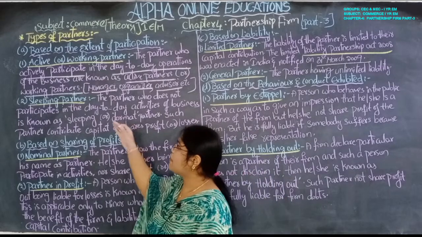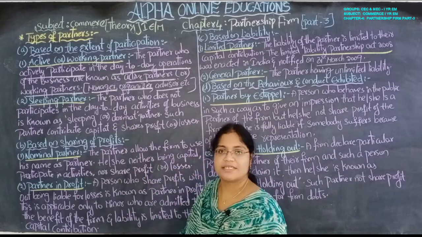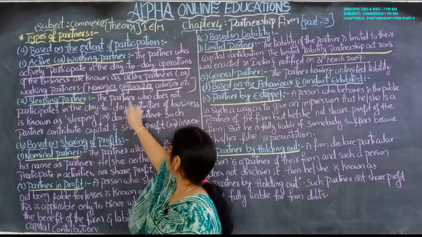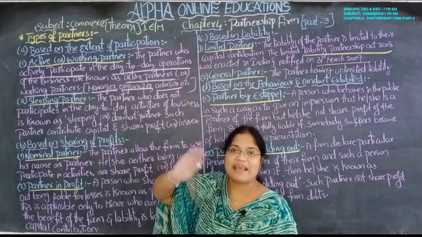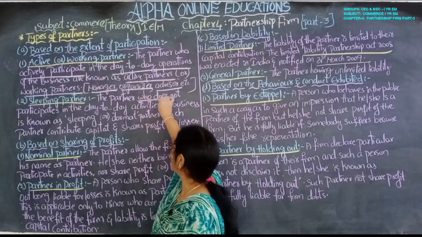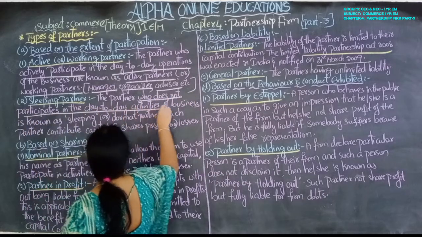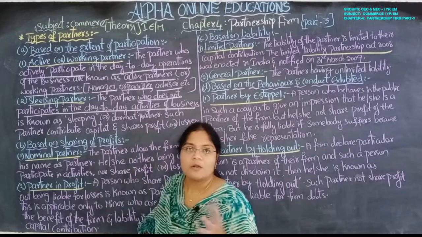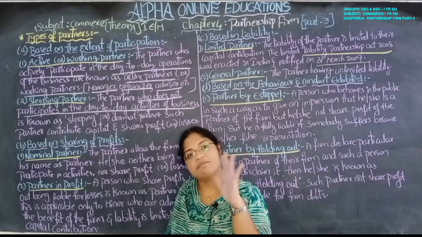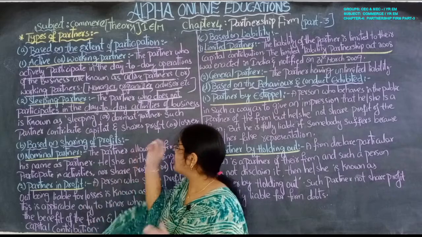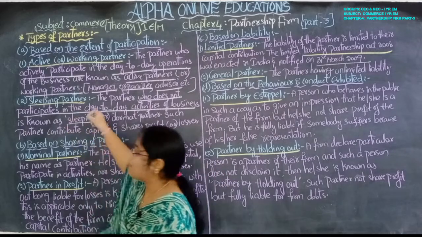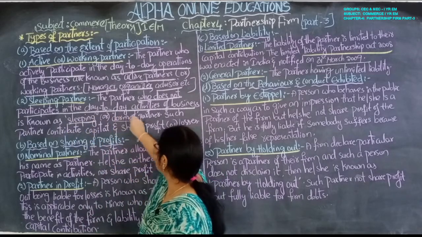Next, the sleeping partner. Sleeping, just sleep. The partner who does not participate in the day-to-day activities of the business, just as we sleep, like that only he is sleeping. That partner is known as a sleeping partner or dormant partner.